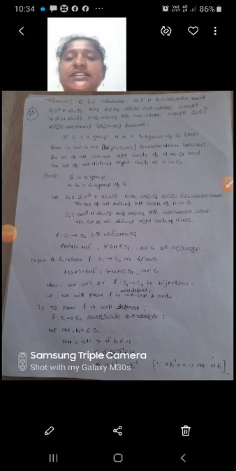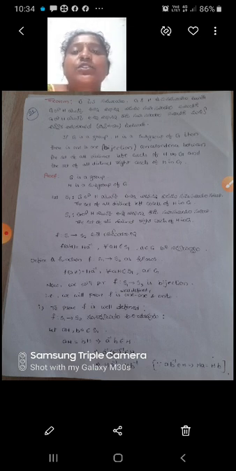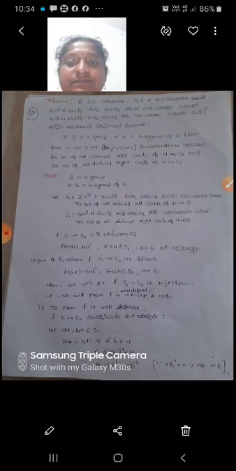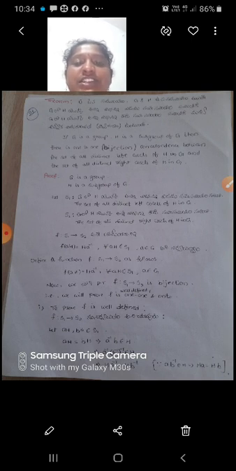Today we will discuss some properties of normal cosets. So, theorem: G is a group, H is a subgroup of G. Then there is a one-to-one, meaning bijection, correspondence between the set of all distinct left cosets of H in G and the set of all distinct right cosets of H in G.